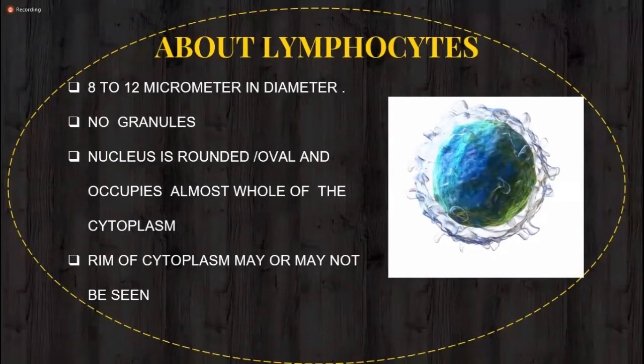On the basis of all these identification points, you can easily identify, while examining under the microscope, that this one is a neutrophil, basophil, eosinophil, monocyte, or lymphocyte.